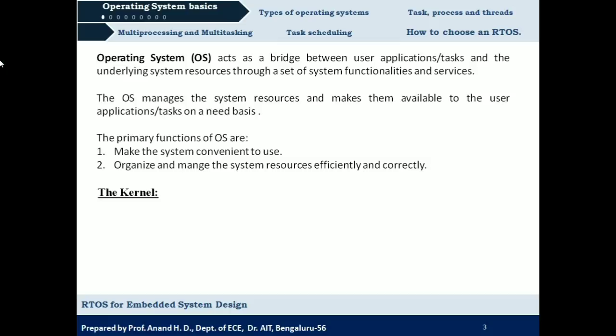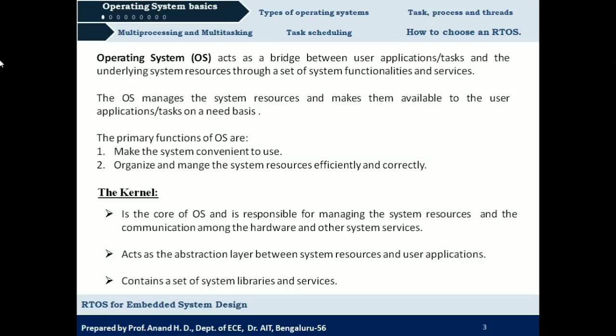So next we have the kernel. So the kernel is the core of operating system. So we can also say that kernel is the heart of an operating system. It is responsible for managing the system resources and also for carrying out the communication between the hardware that is present in a system and the software that will be executed on the system. Okay, and also it acts as an abstraction layer between system resources and user applications.